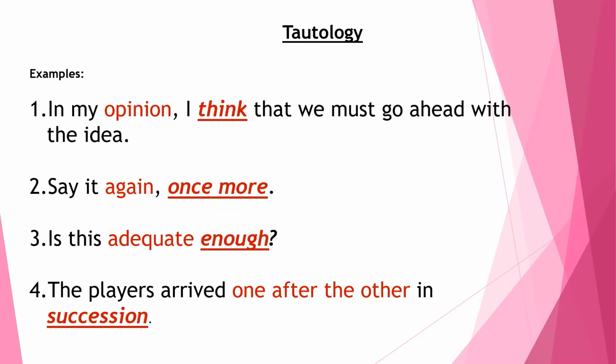Now the next sentence. Say it again once more. Now again and once more mean the same, right? So we could have used either again or once more. The third sentence reads, is this adequate enough? Now adequate and enough are synonyms. So we could have retained any one of the two words, right?